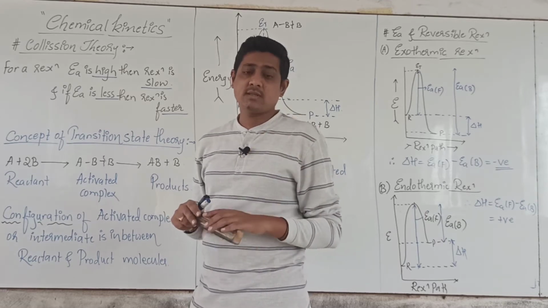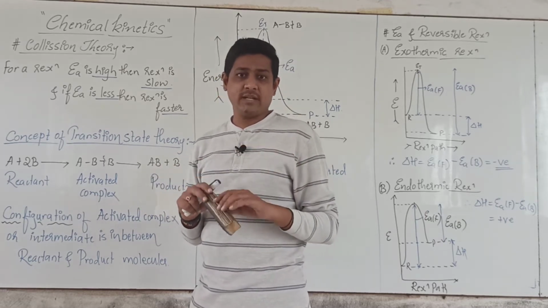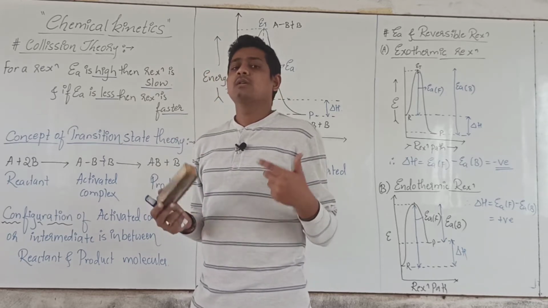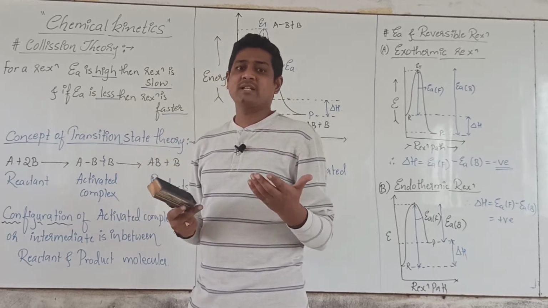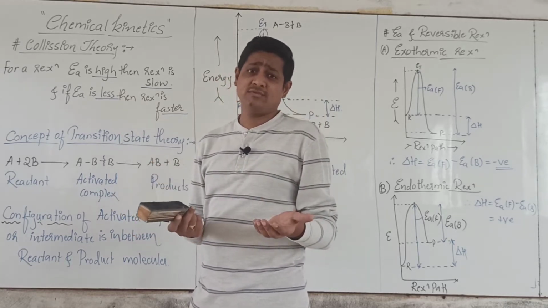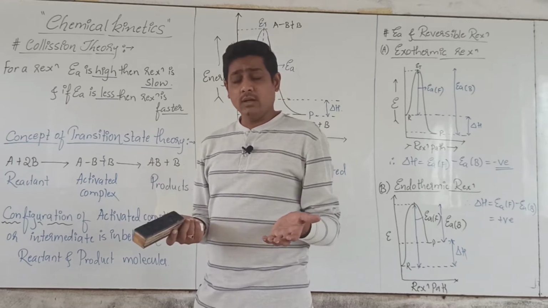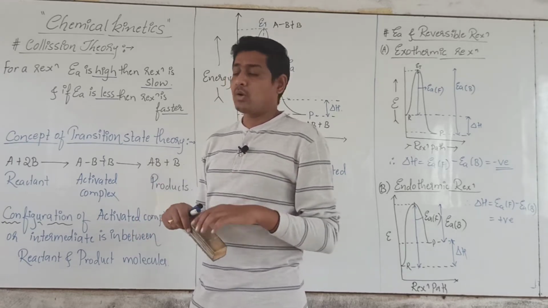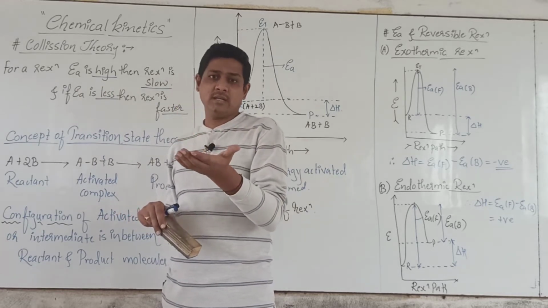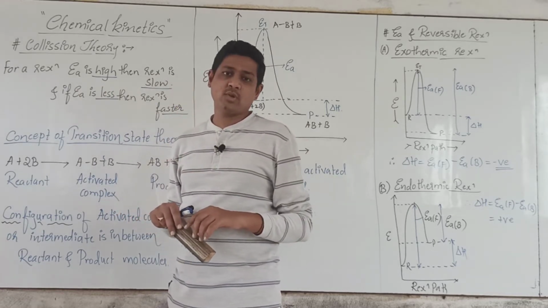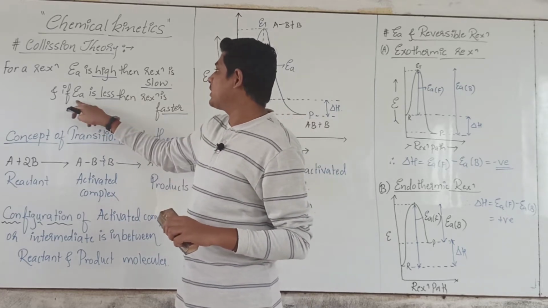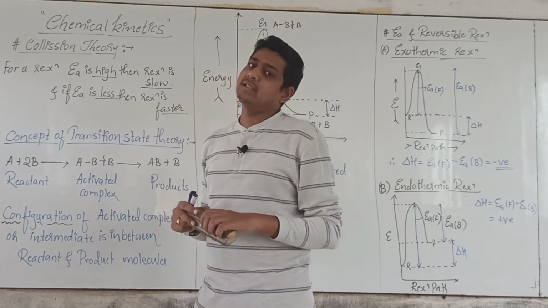Just use your common sense. If you have to supply more energy and only then the products form, then definitely the reaction is slower. You have to supply the energy, it may be in any form, like you may have to heat the reaction for a long time. Why do you have to heat the reaction for longer? Because the activation energy is higher. So if the activation energy is higher, then the reaction will be slower, or the rate of the reaction will be low. In contrast, if the activation energy is very low, then the reaction is faster.